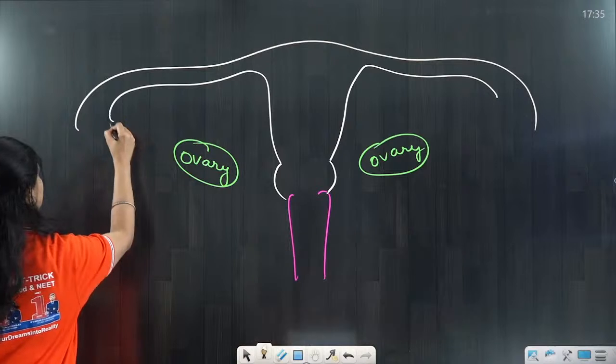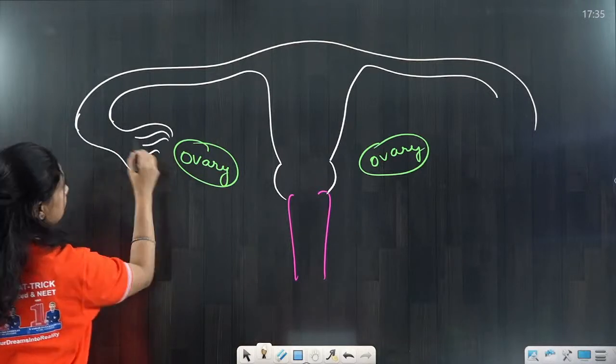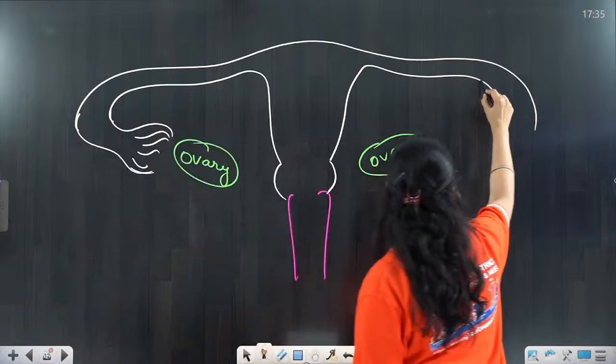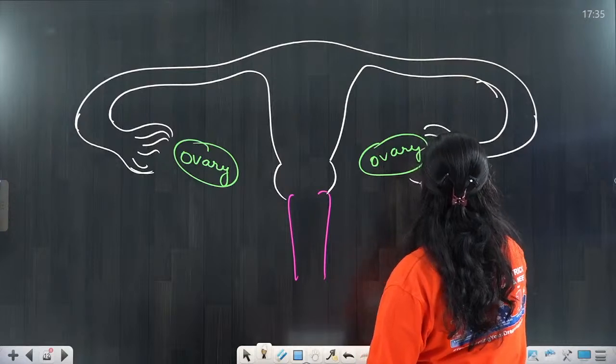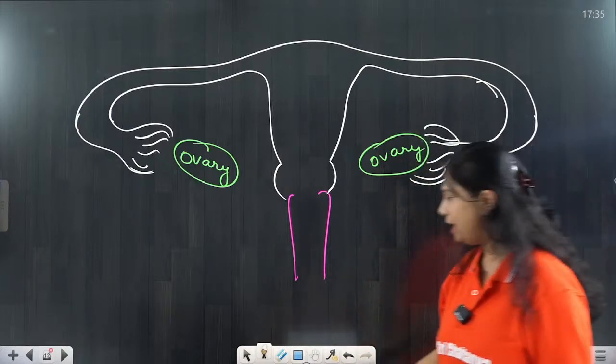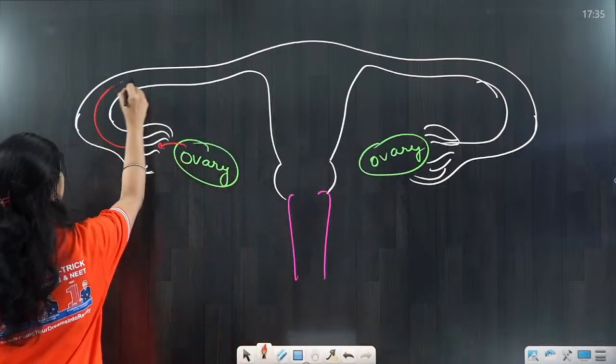The fallopian tube has these finger-like structures, and here the ovum is coming out.